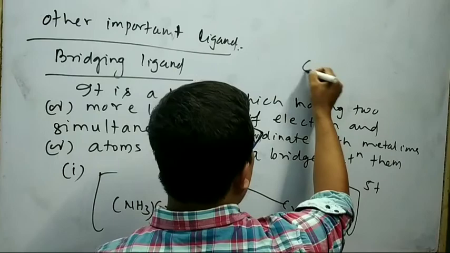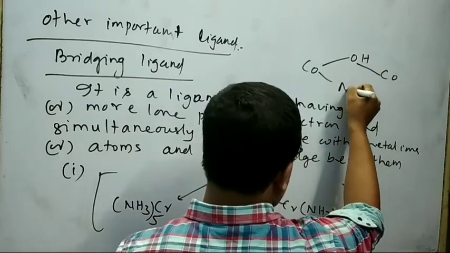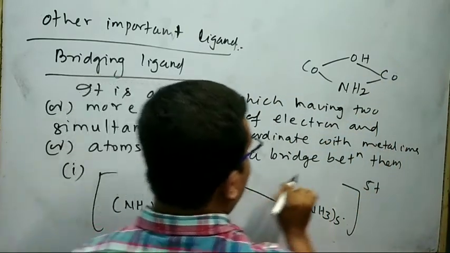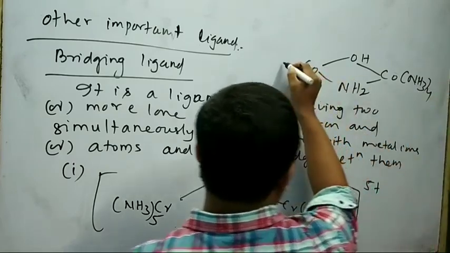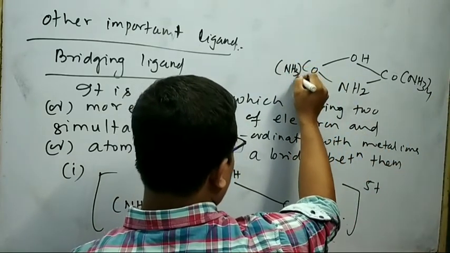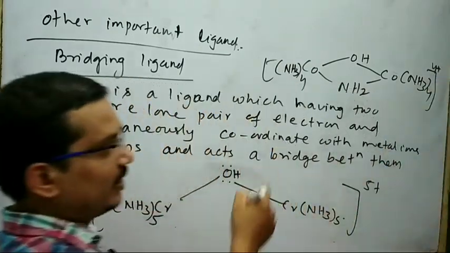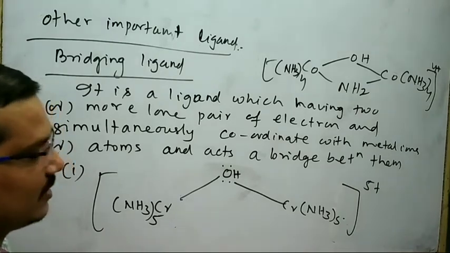You can also think about another example. Here two bridging ligands are present. One is OH, another is NH2. This is your second example. This is all about your bridging ligand and its example.